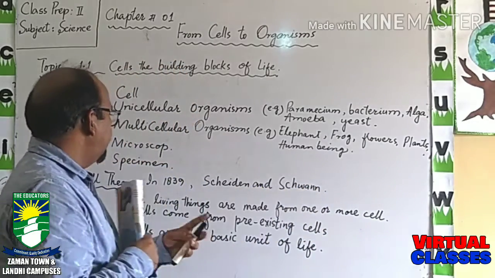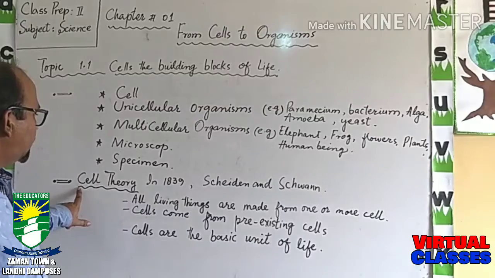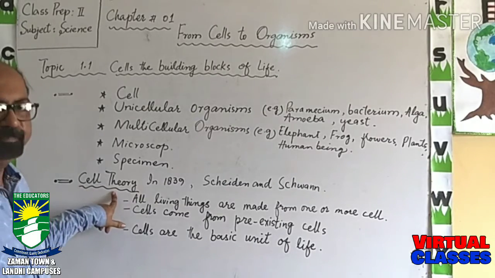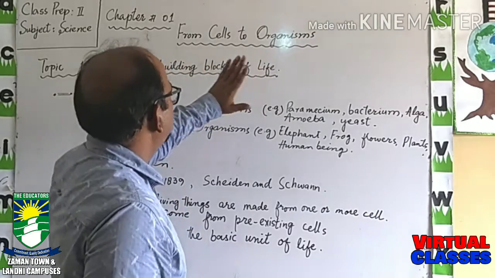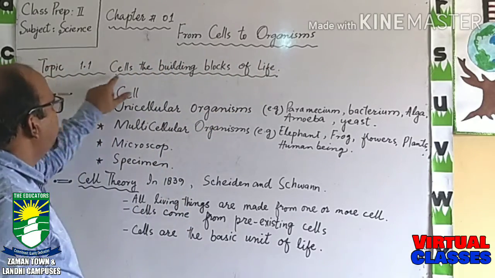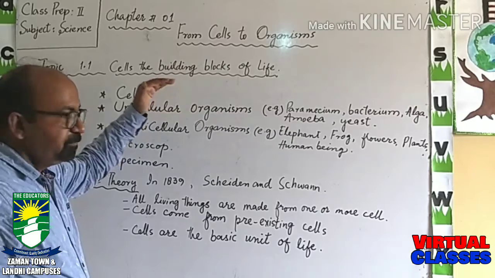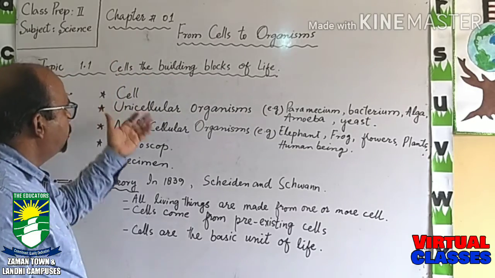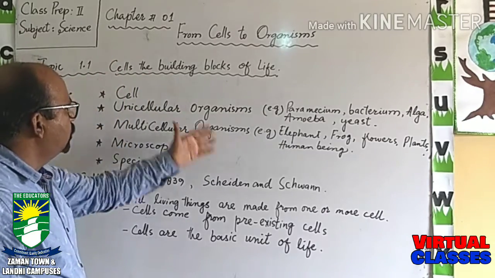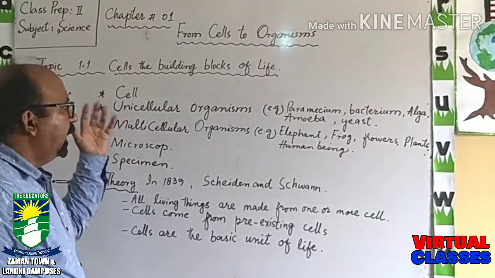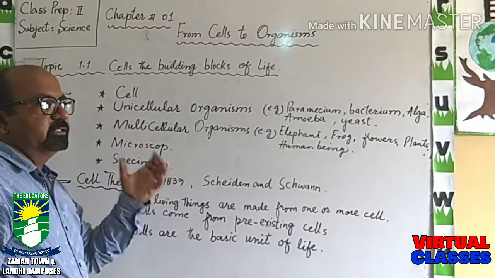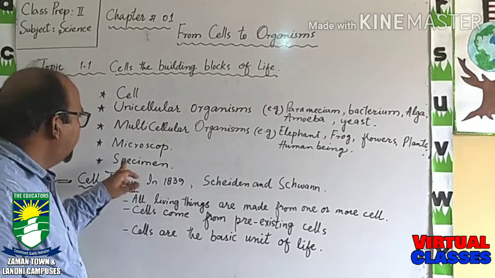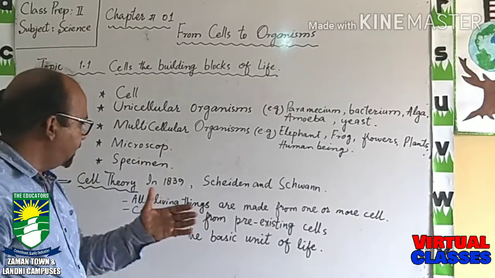So the next thing we are going to study is cell theory. As we are discussing from cells to organism, the first topic is cells. We have talked about cells, unicellular, multicellular, how we can see the cells, how we can study the cells, and what is called the specimen.